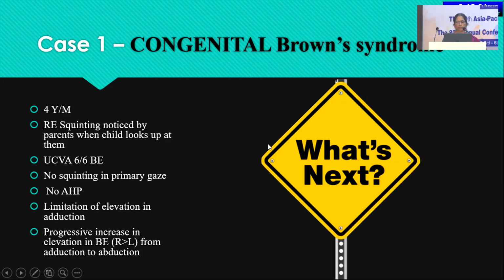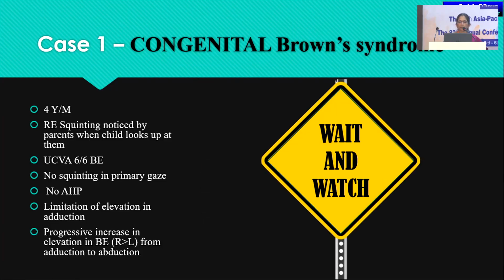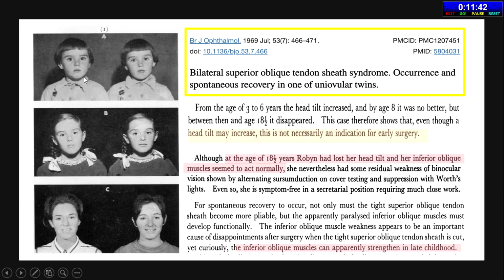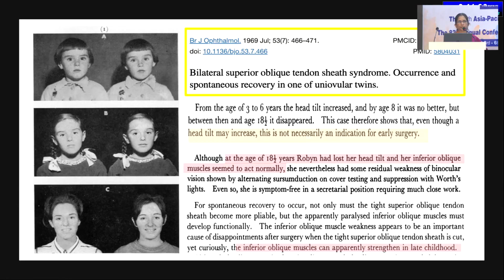So what do we do in this particular case? Wait and watch, because there is no abnormal head posture, no squinting, the eye is straight. Don't jump into any surgical interventions. It has been reported many times that spontaneous recovery can occur. As you can see in this picture, from 3 to 6 years it was the same, even at 8 years it was no better, but at the age of 18 and a half, the eye is straight. So you just have to wait and watch, and do not touch such cases unless there is any need for it.